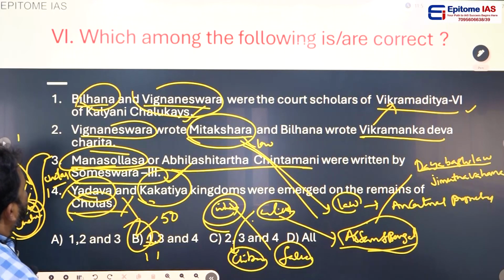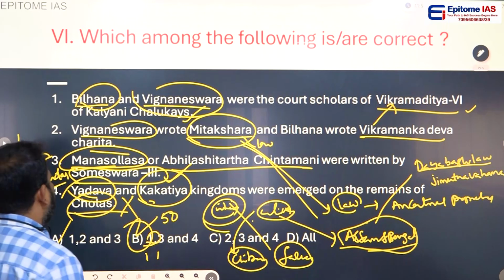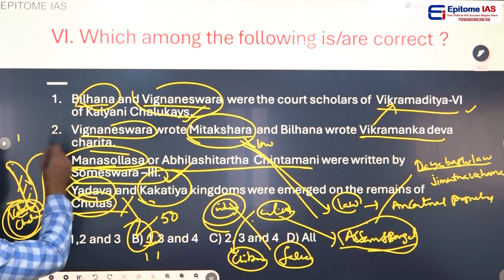What is your question? Which among the following are correct? What is your answer? You tell me. A for apple. 1, 2, 3. ఇక్కడ ఇంకో పాయింట్ చెప్పుకుందాం. అయితే మరి చోలాస్ తర్వాత మనం అక్కడ చెప్పుకుందాం.